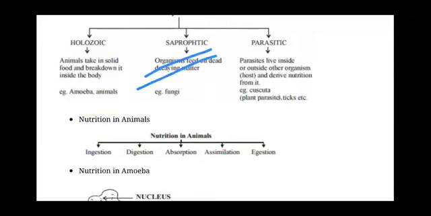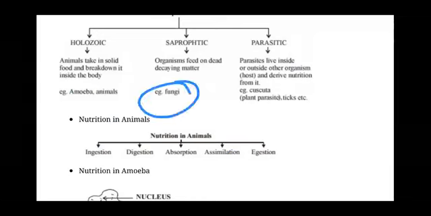Saprophytic में क्या होता है? The organism grows on dead and decaying matter. And from there they suck the nutrients, like fungi. All kinds of fungi are called saprophytes. Okay? And holozoic में क्या होता है?